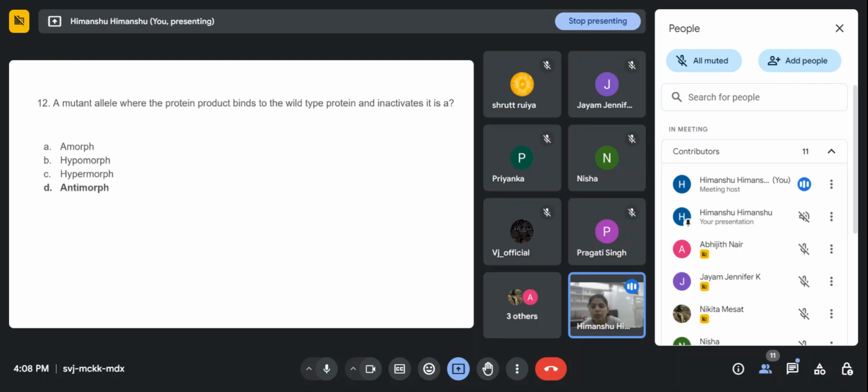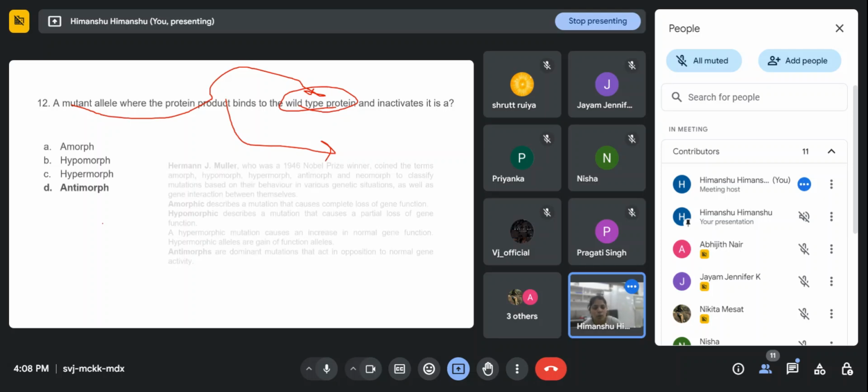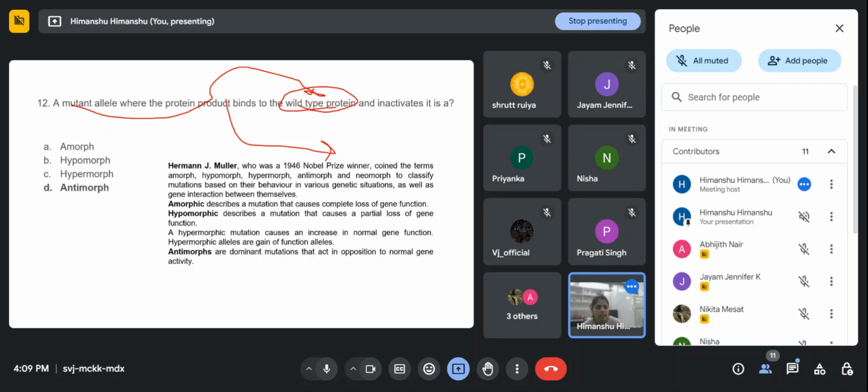A mutant allele where the protein product binds to the wild type proteins. It inactivates these wild type proteins, and now it's not coding those proteins, right? Maybe it will code another one. It does not properly stop that one, because amorphic is a complete loss.